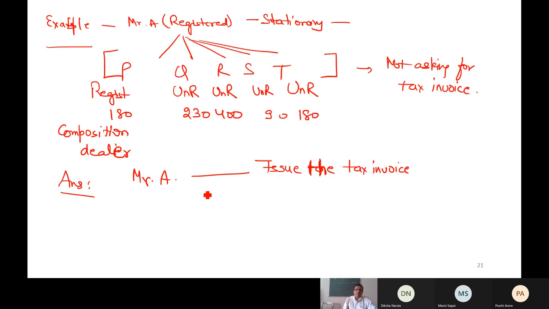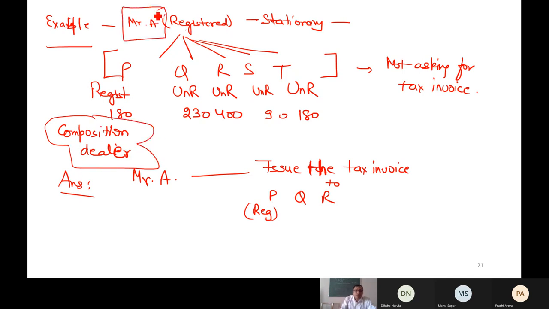Yes, 100% correct answer. Issue the tax invoice to whom? P, Q, and R. Yes, because P is a registered person. Whether P is covered under composition dealer or not, that is none of the business of Mr. A. Mr. A has nothing to do whether the recipient is a composition dealer or not. It is not the job of Mr. A to check. A has to issue because P was registered. So the value of supply, even if ₹1, an invoice has to be issued if the recipient is registered.